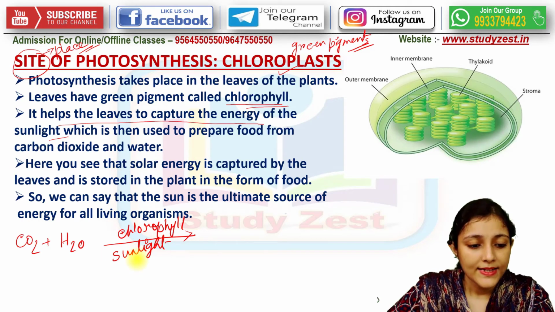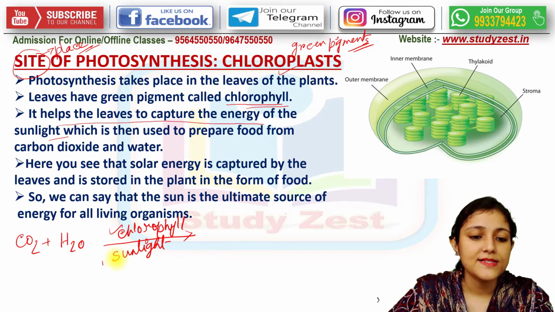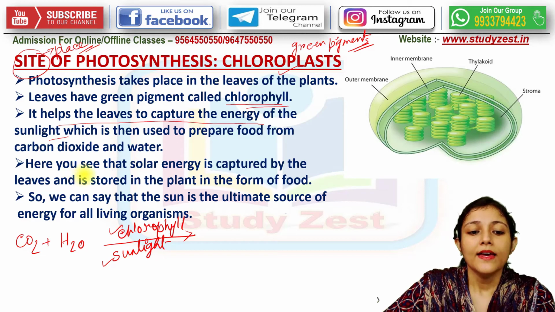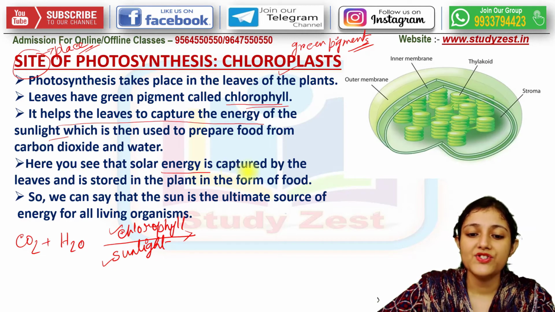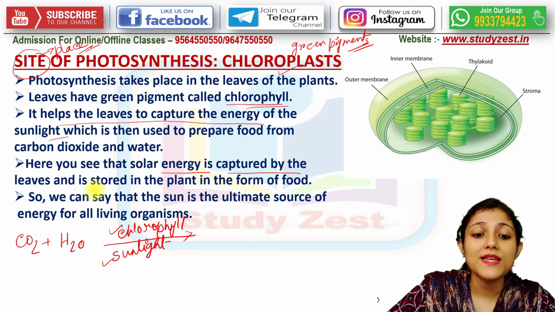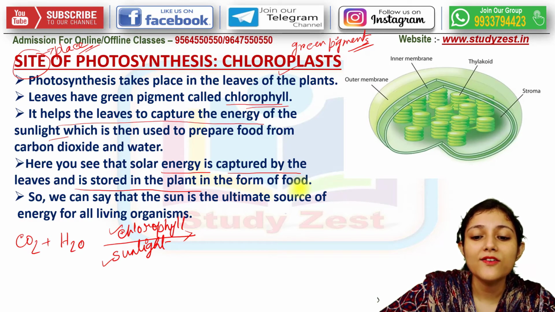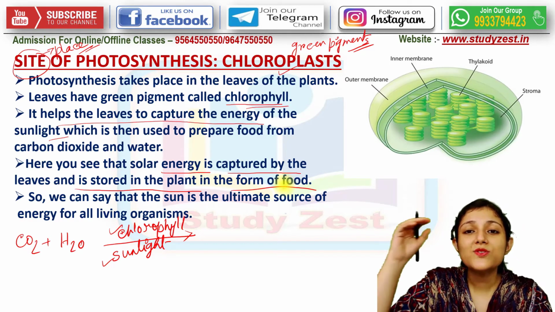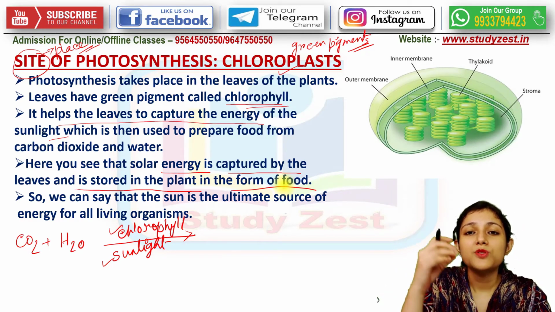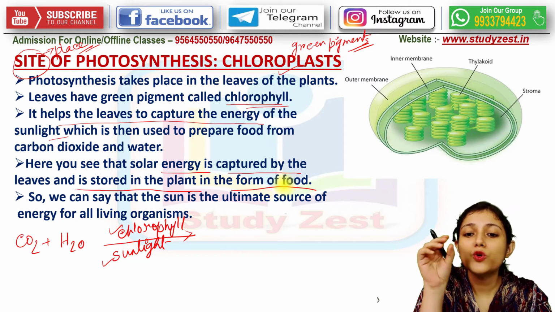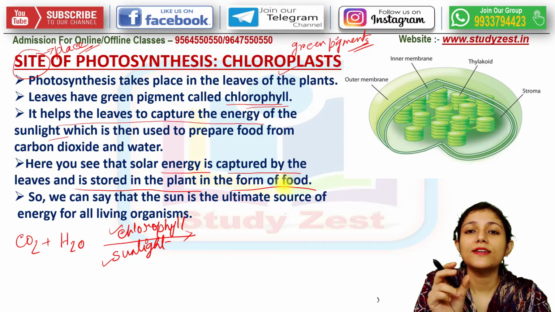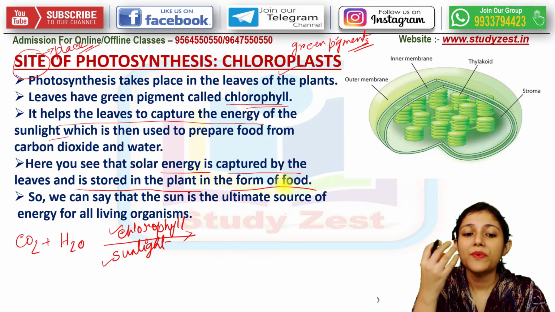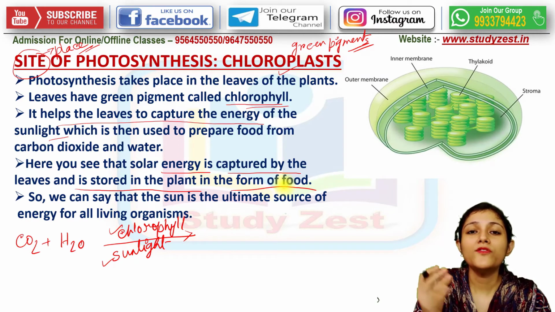So these are the raw materials, the necessary components. Now, this solar energy is captured by the leaves and stored in the plants in the form of food. The solar energy is absorbed by the chlorophyll pigment present on the leaves, and stored in the form of food.